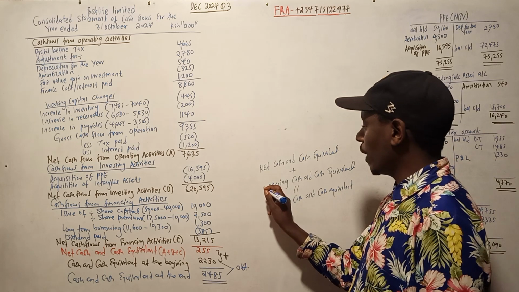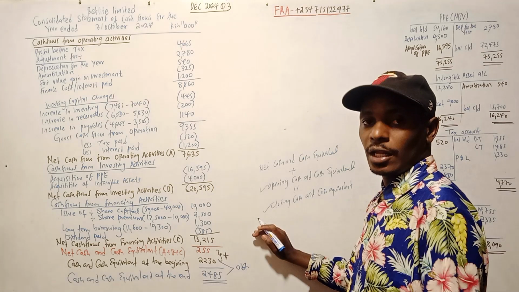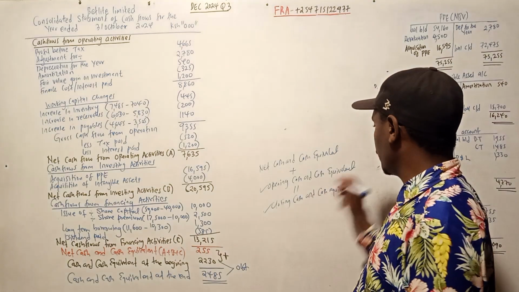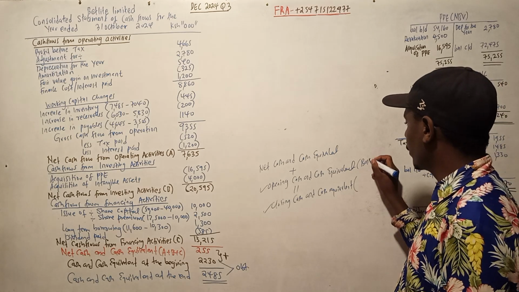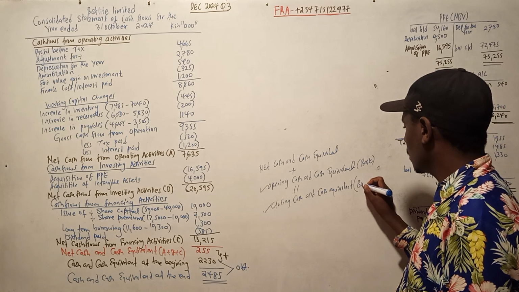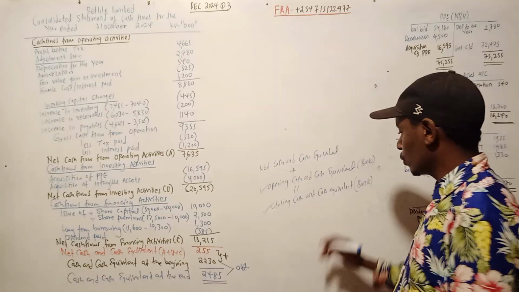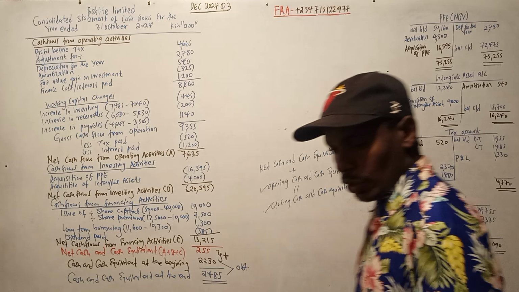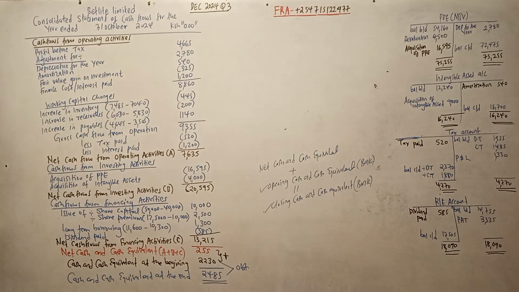These two items are the bank balances in the balance sheet. So if you want to know where this comes from, these are the bank balances in the statement of financial position. Anyway, that is all about that question. So that question is done.